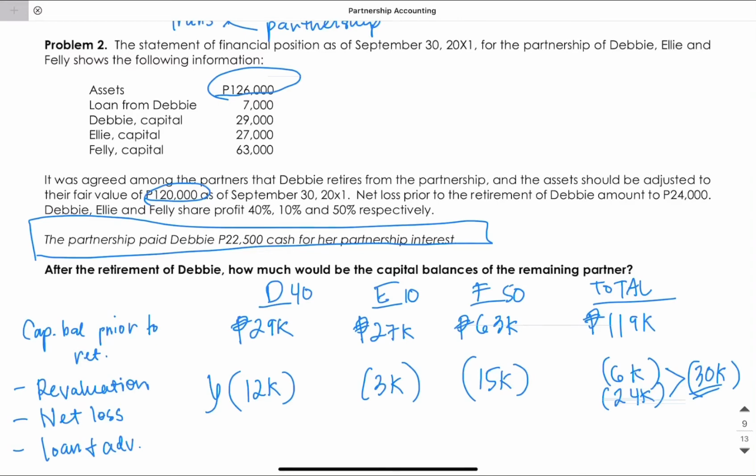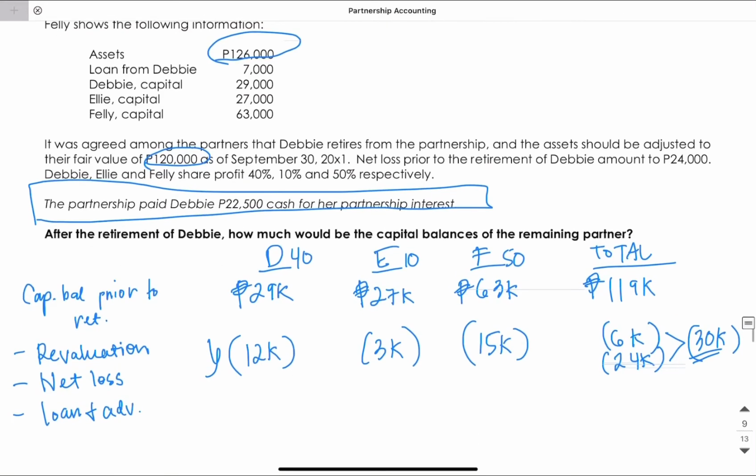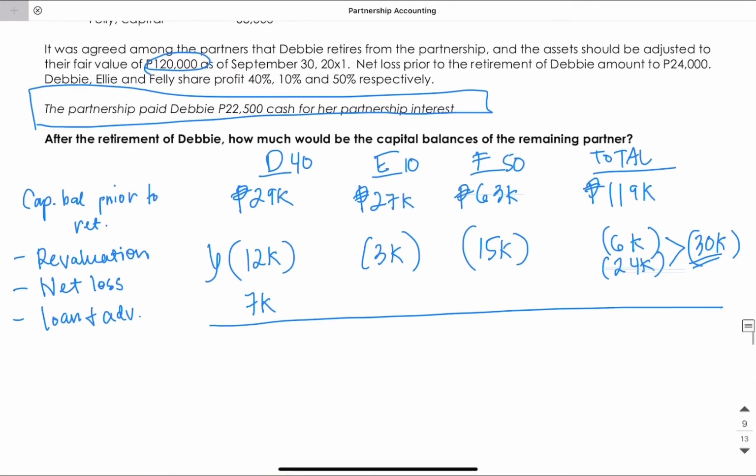Now, for the loans and advances of the retiring partner, we have 7,000. So loan from Debbie. This is a liability of the partnership to Debbie. So it's payable to Debbie. That's why it will increase her capital interest.